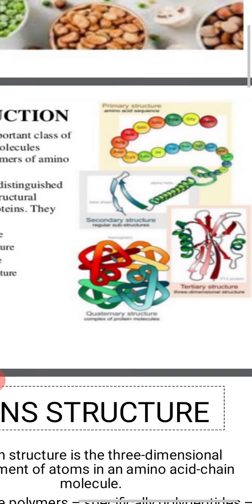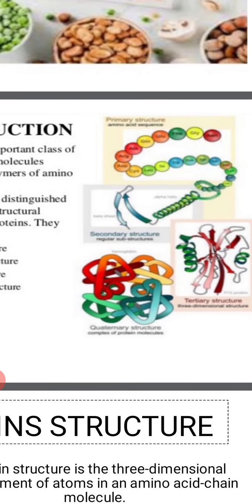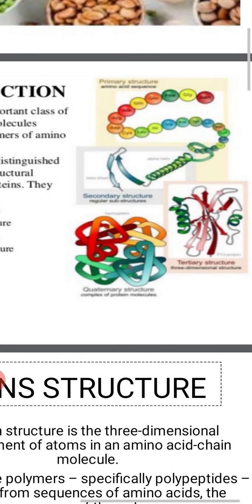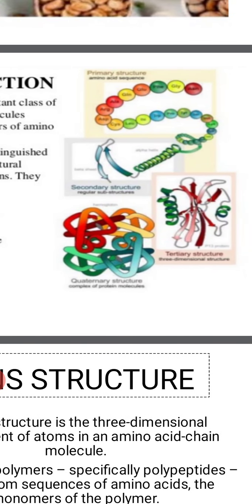So here the structure is shown. There is primary at the top, and then secondary, like alpha helix, alpha or beta pleated sheets. Then tertiary structure and quaternary structure. In the quaternary structure there are 4 subunits, shown in red, orange, blue and green color. So you can see the structures.